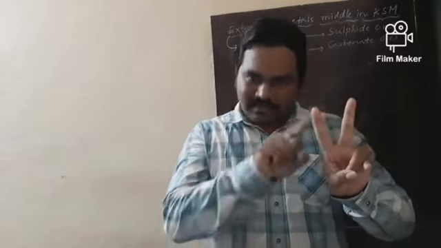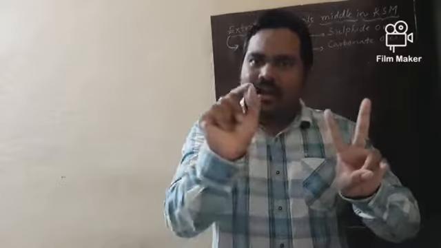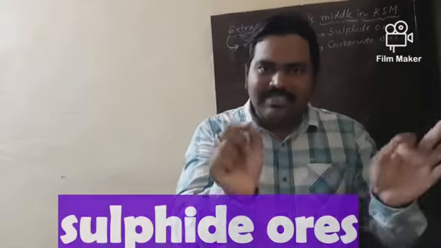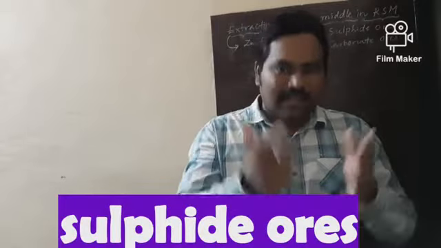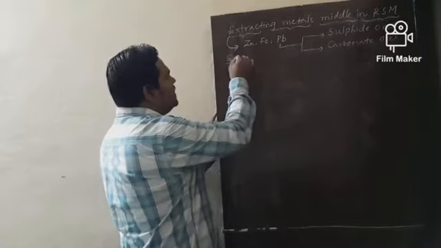Out of these two processes, calcination is meant for carbonate ores, whereas roasting is meant for sulfide ores. Let me take one example to illustrate this easily.